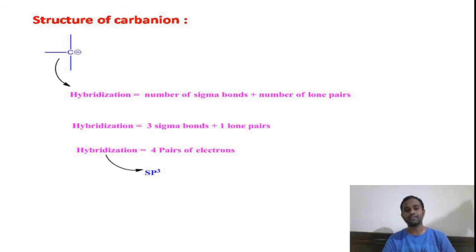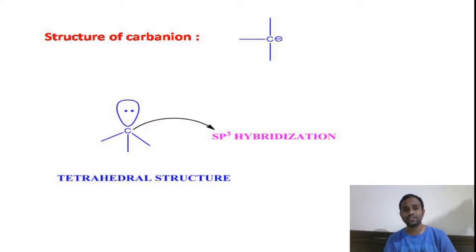That means our carbon will undergo sp3 hybridization by utilizing 1 s orbital and 3 p orbitals to give the 4 equivalent sp3 hybridized orbitals which are oriented around the carbon anion in a tetrahedral manner in space. That means the structure of a carbon anion is a tetrahedral structure.